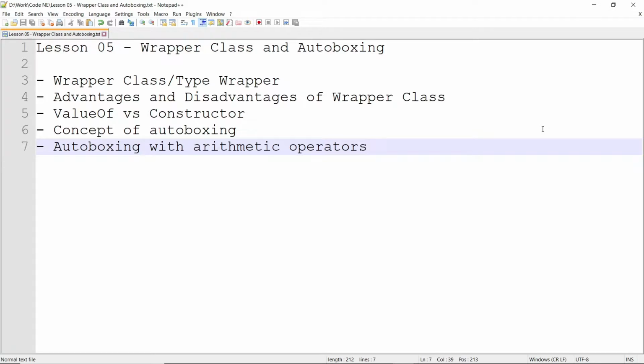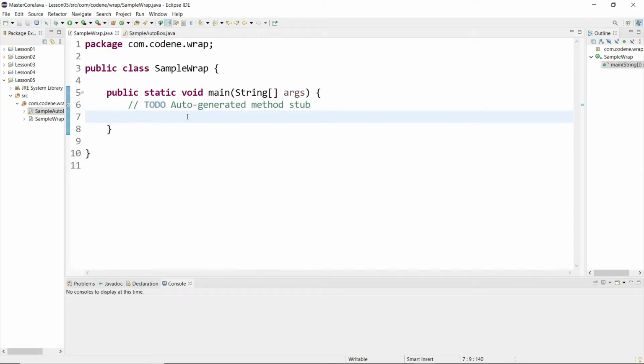Today in lesson number 5 we are going to learn about wrapper class and what is autoboxing. We will see what the advantages and disadvantages of wrapper class are, and also a new concept: pushing valueOf instead of the constructor in wrapper class, starting from Java 9 onwards. We will also see autoboxing in detail. So let's start with our first topic, what actually is a wrapper class.